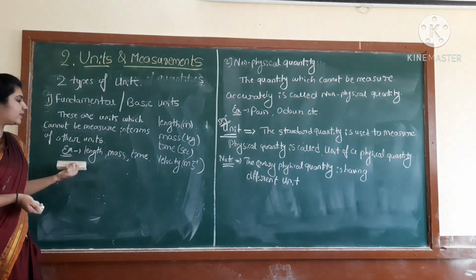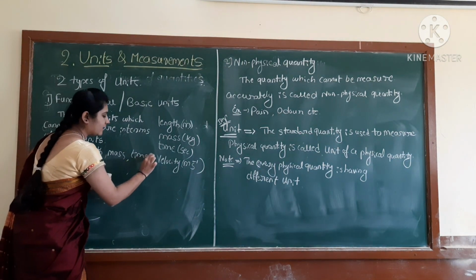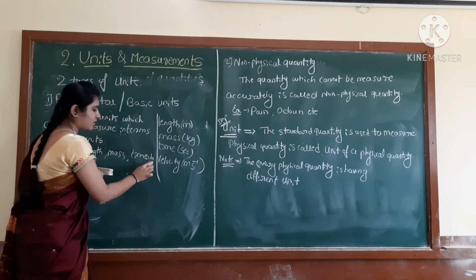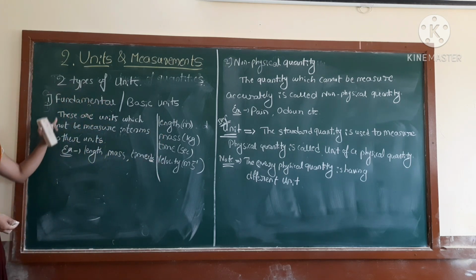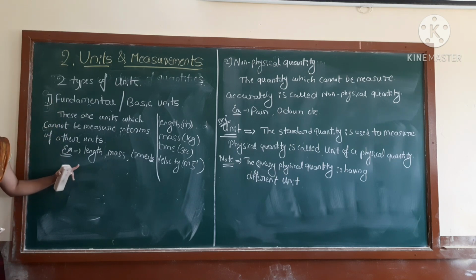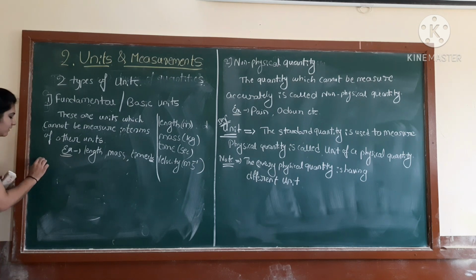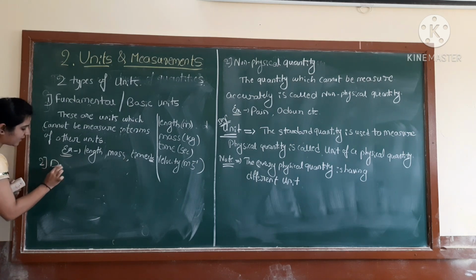Here I just write the 3, you can take these here, etc. So these are the fundamental units. That means they define themselves. There is no need of any other units to define these. They are already present as a basic. Correct? So next one will be the derived